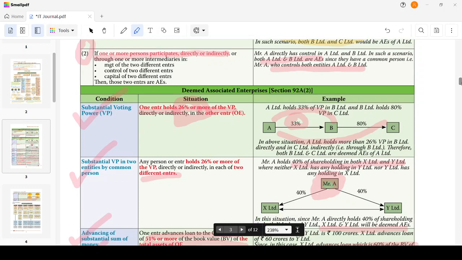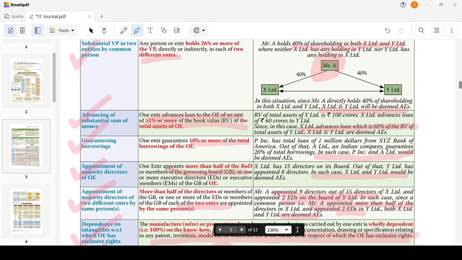Substantial voting power in two entities: a common person holds 26% or more of the voting power directly or indirectly. Advancing of a substantial sum of money: 51% or more of the book value of the total assets of the other enterprise is given as a loan by one entity. Guaranteeing borrowings: one entity guarantees 10% or more of total borrowings of the other enterprise.